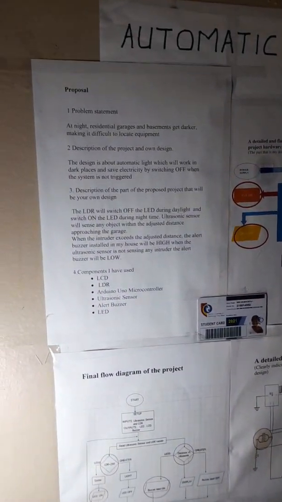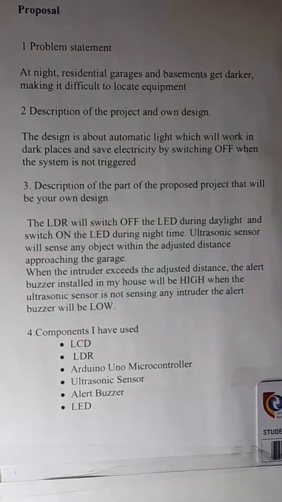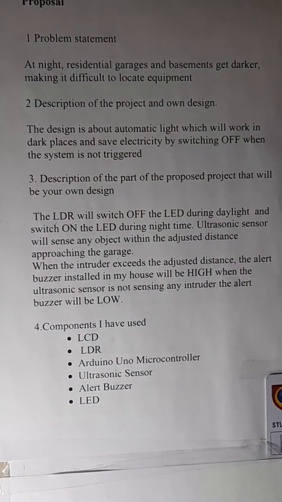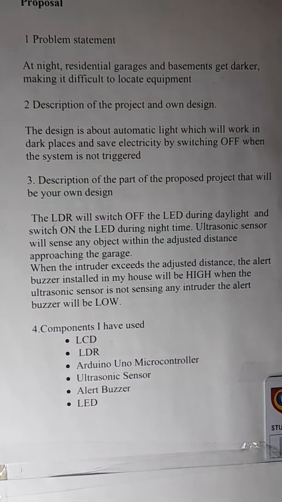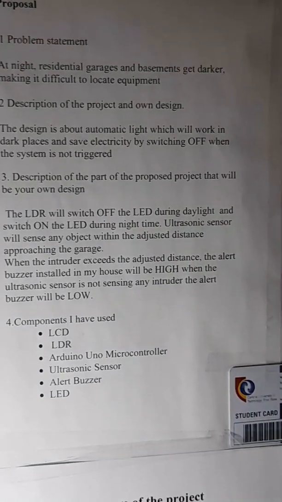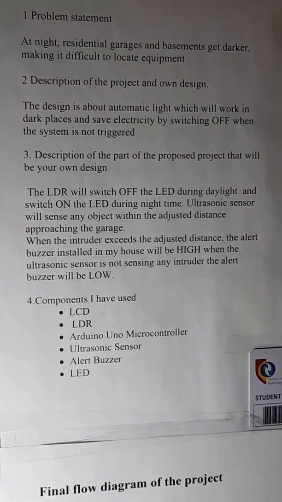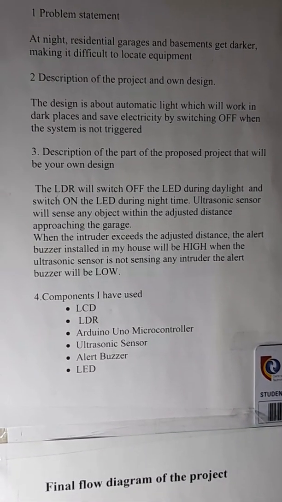This is my proposal. My problem statement states that at night, residential garages and basements get darker, making it difficult to locate equipment. The description of my project: the design is about an automatic light which will work in dark places and save electricity by switching off when the system is not triggered.